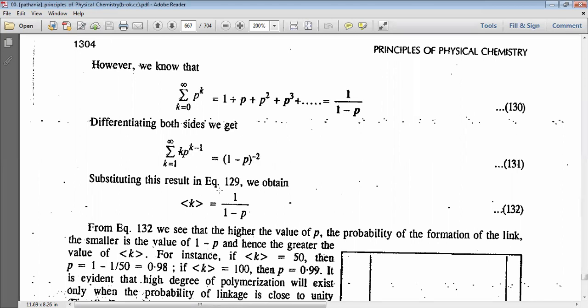Substituting this result in the above equation, we get k mod equal to 1 by 1 minus p.